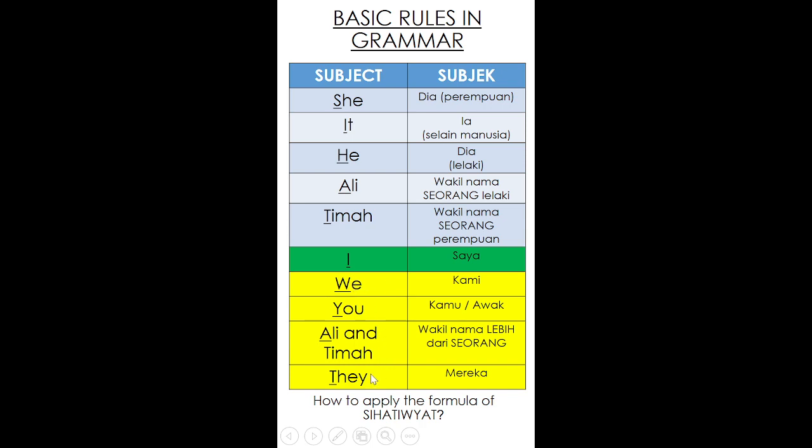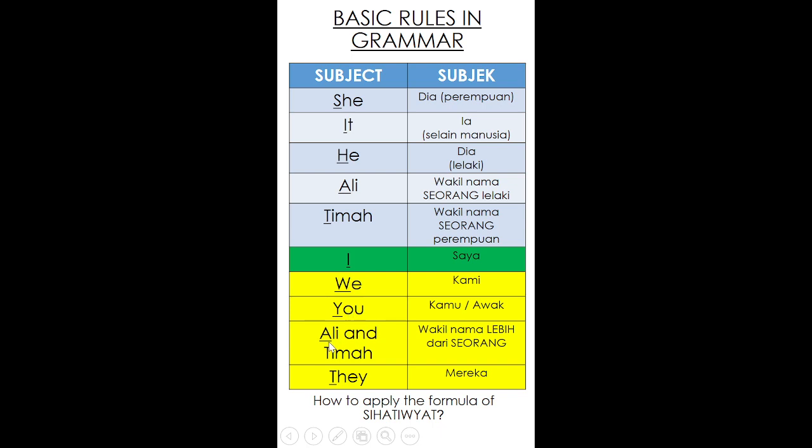However, if the sentence uses subjects like my brother and I, remember, my brother and I, you are in the situation, right? So you can replace that with we. For example, my brother and I go to school. We go to school by bus. So you replace my brother and I with the pronoun of we. So you have to remind yourself about that. Next, you have you. You is for kamu or awak.